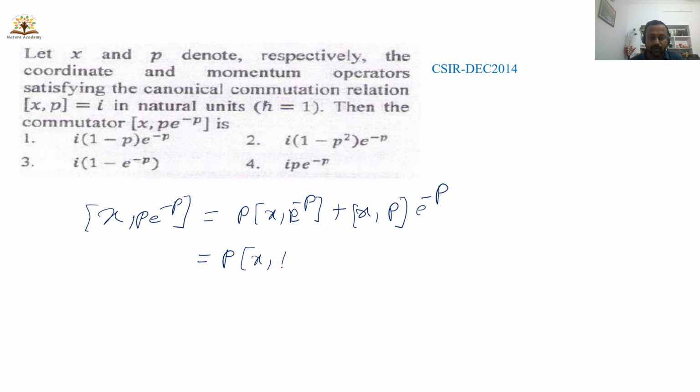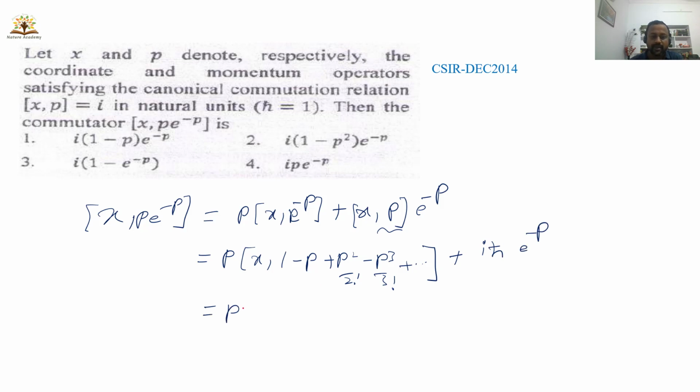power minus p. E power minus p is like 1 minus p plus p square by 2 factorial minus p cube by 3 factorial plus and so on. And this one, [x, p] is simply i h bar, and e power minus p.